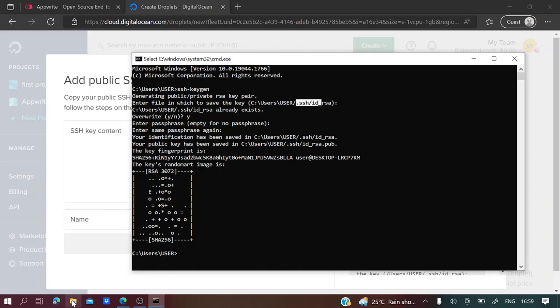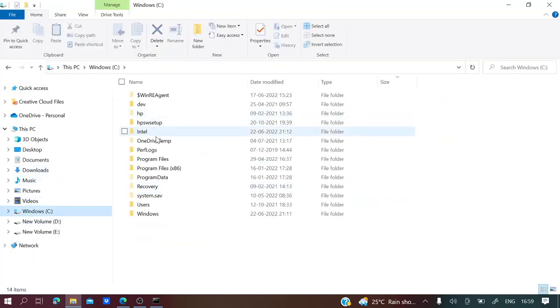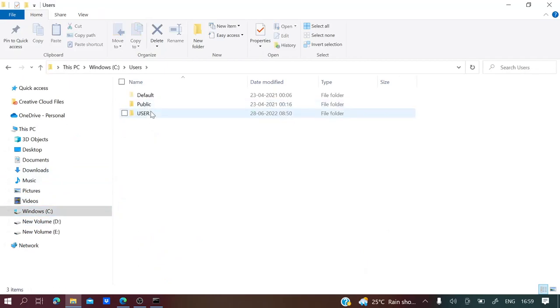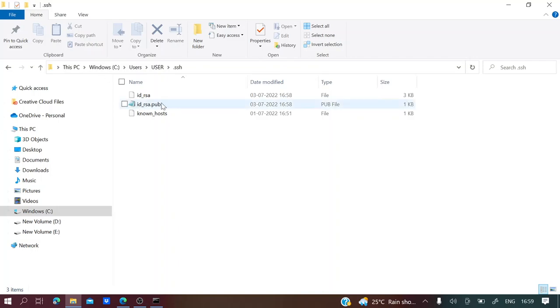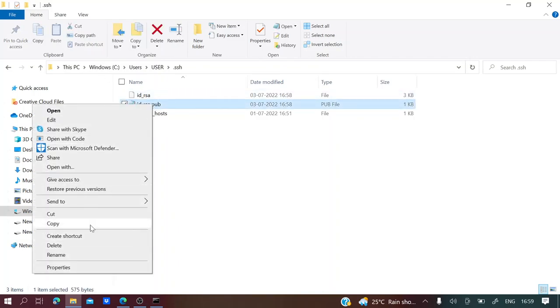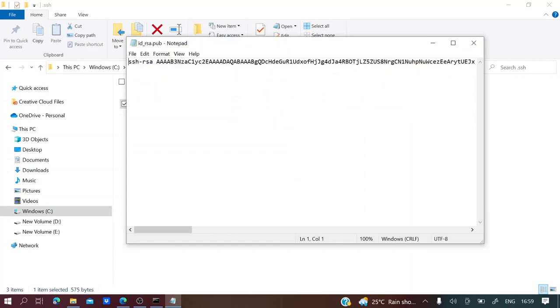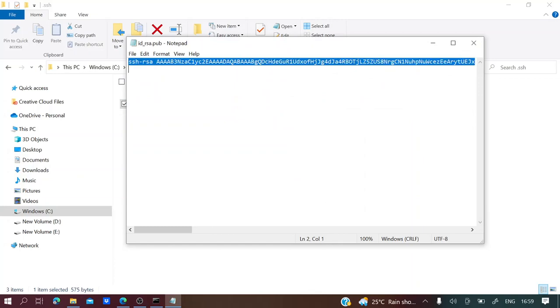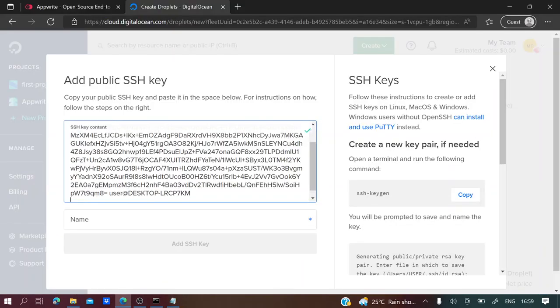So go to that, C users .ssh, and this you have to open. Open with Notepad, and this key you have to copy and paste it here.